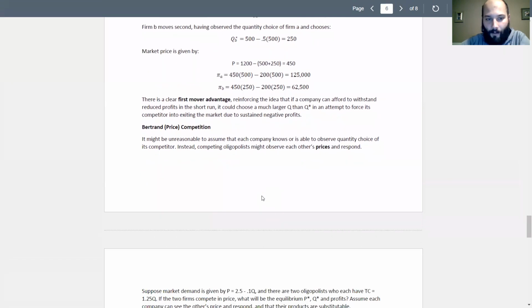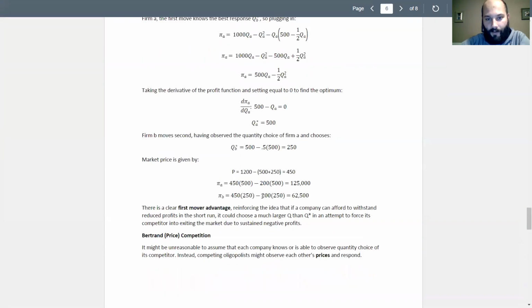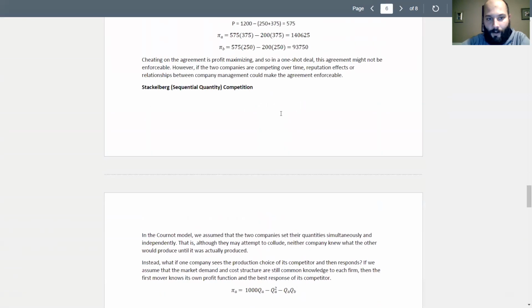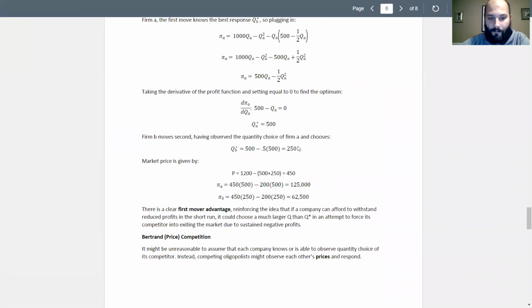All right, now we're going to talk about what happens if instead the companies compete over prices. In all of these previous oligopoly examples, we're using MC equals MR to find a quantity choice. Either they're doing it at the same time, or here in what we call the Stackelberg or sequential competition, one moves and then the other observes that quantity choice and picks.